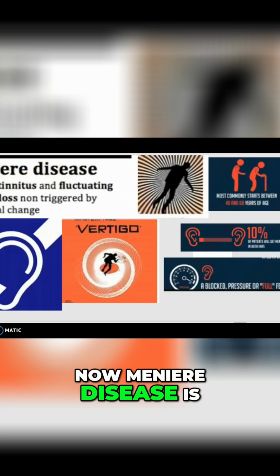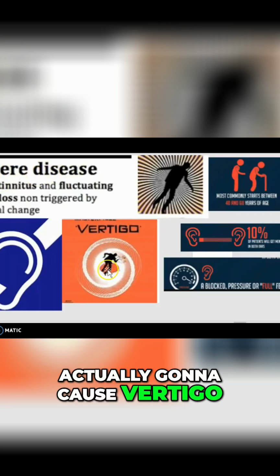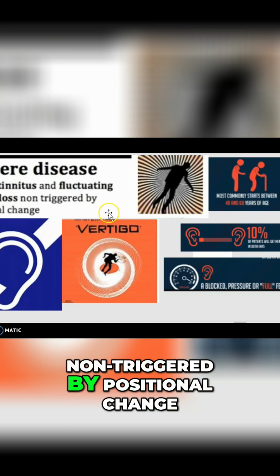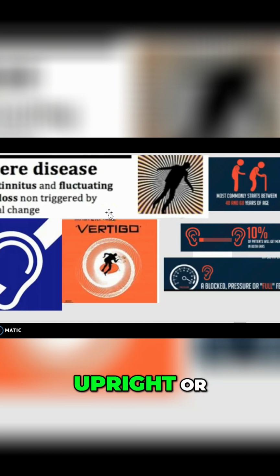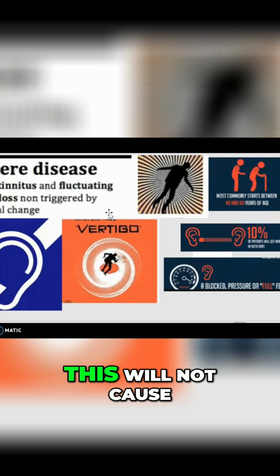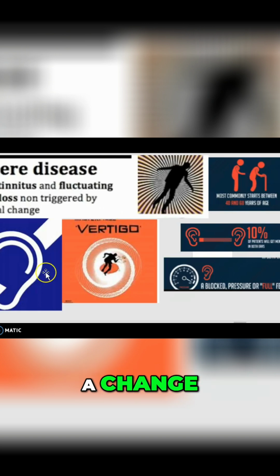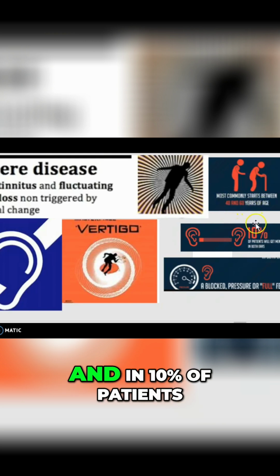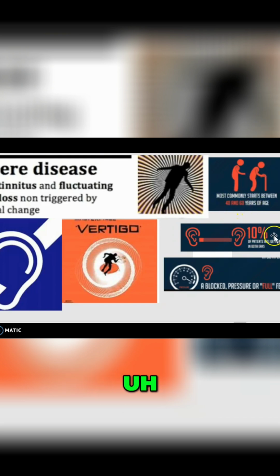Moving on, we have Meniere disease. Now, Meniere disease is actually going to cause vertigo, tinnitus, and fluctuating hearing loss, not triggered by positional change. So whether you are upright or you are head bent forward, this will not cause a change. Statistically speaking, it generally starts between the ages of 40 to 60, and in 10% of patients, there will be